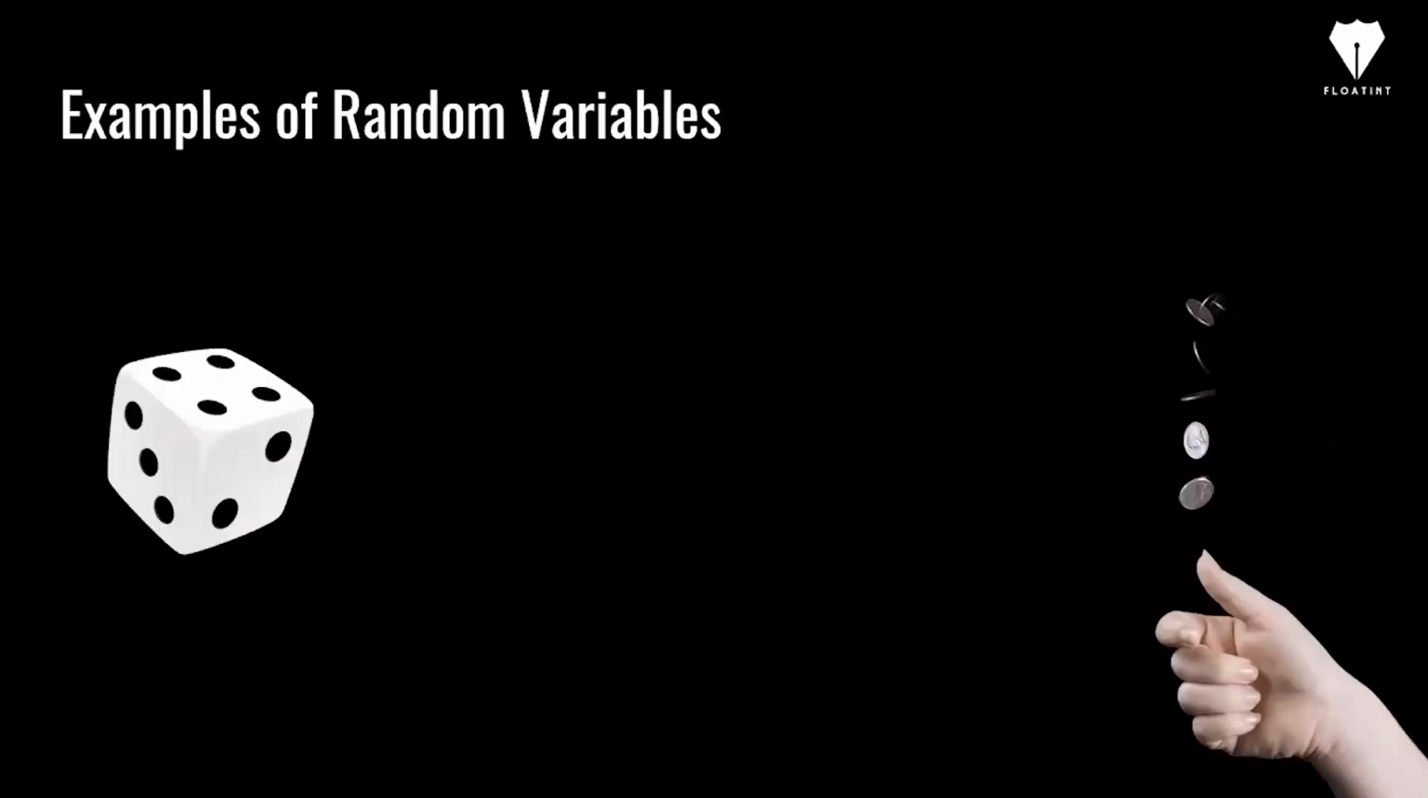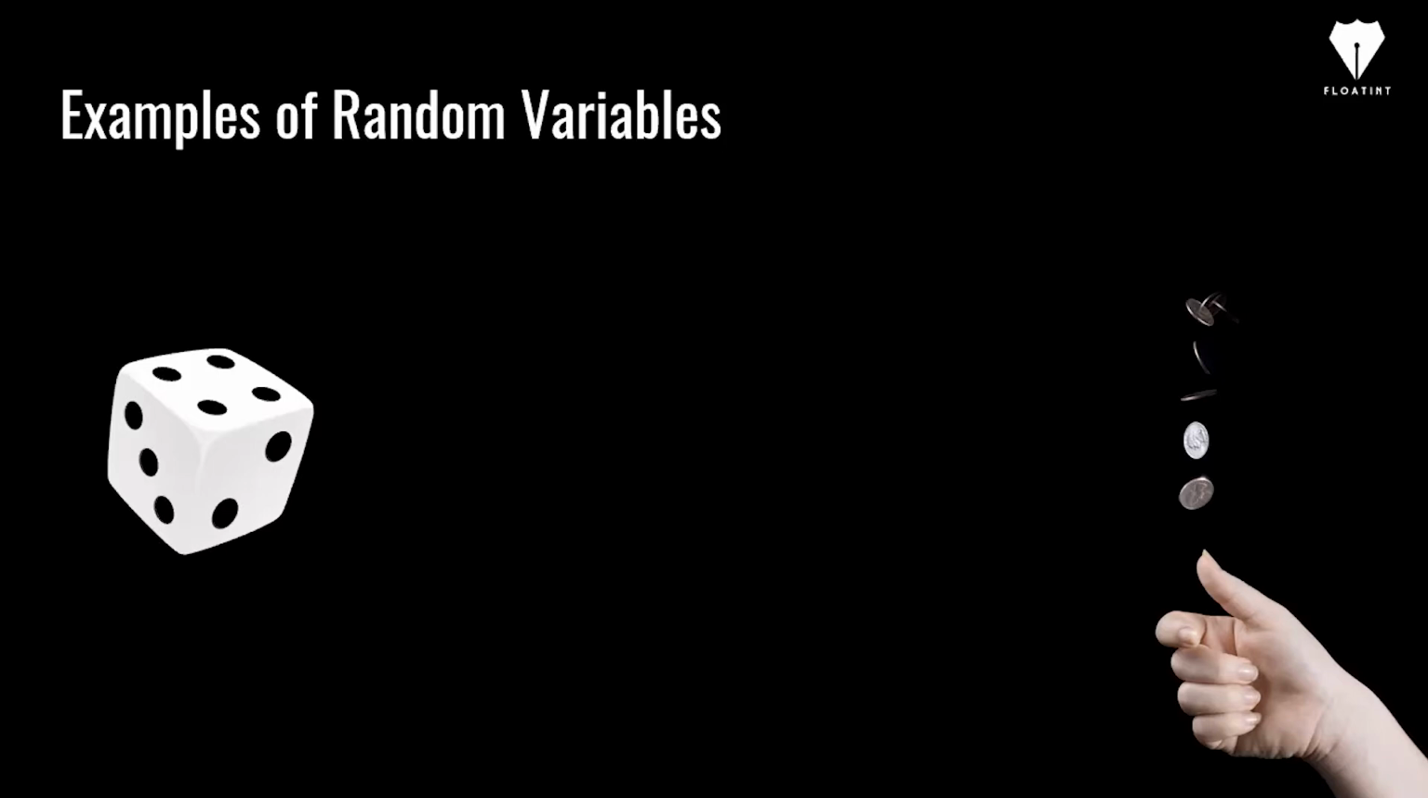Okay, so let's take examples of this. On the left side I have a dice. When you roll a dice, it's a random phenomenon because you don't know what the outcome of this experiment will be. On the right-hand side I have tossing a coin. This is also a random phenomenon, as in you will get heads or tails, and you don't know deterministically what you will get as the outcome.